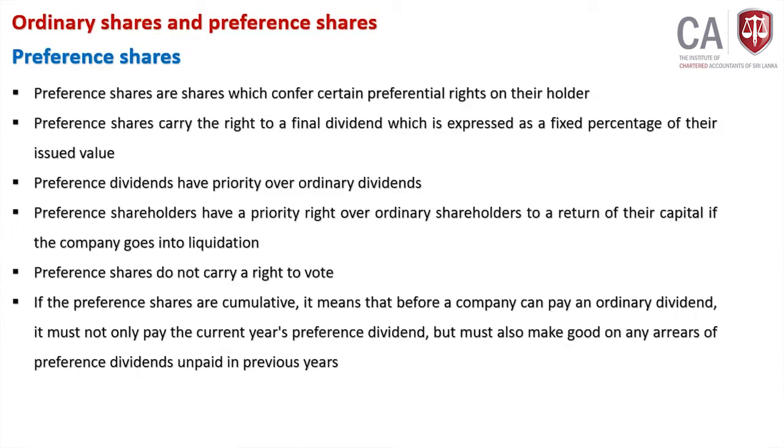It means that before the company can pay ordinary dividends, it must not only pay the current year's preference dividends. Normally when you pay current year dividends, you have to pay preference dividends first before the ordinary dividends. But you must also make good any arrears of preference dividends unpaid in previous years. If there are any remaining unpaid preference dividends from last year, you have to pay those first before you come to whom? Ordinary shareholders, right? Understand? Clear.